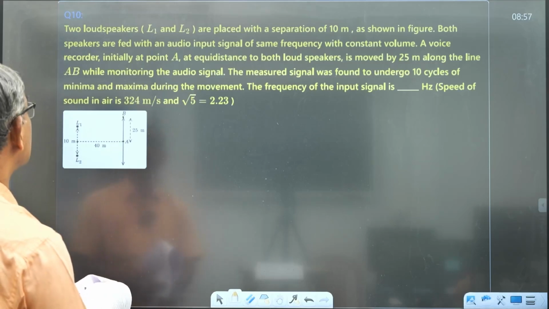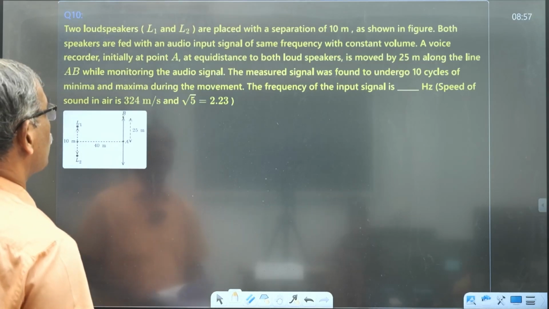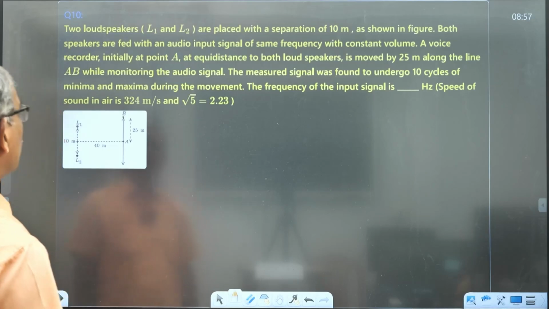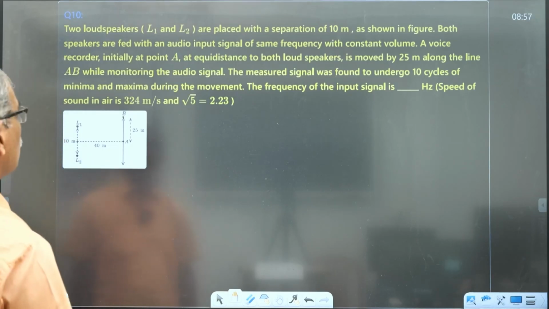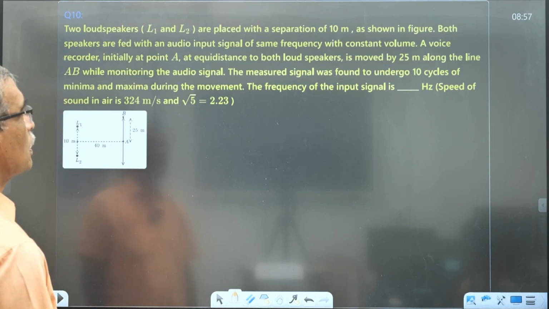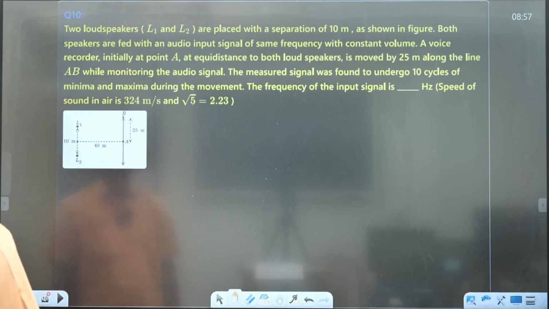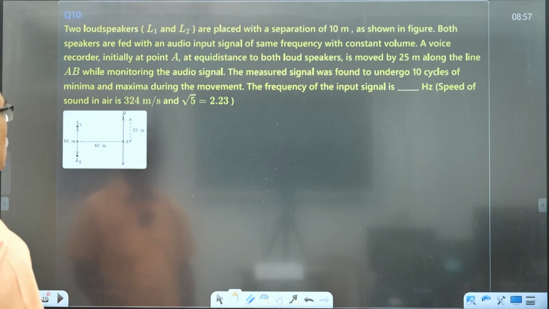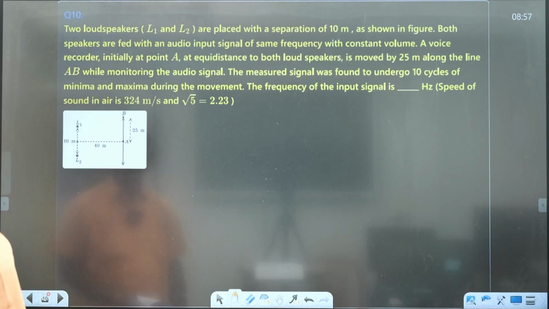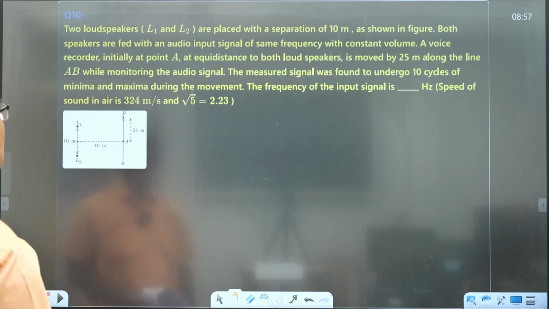Two loudspeakers, L1 and L2, are placed with a separation of 100 meters, as shown in the figure. Both speakers are fed with the audio input signal of the same frequency and constant volume. A voice recorder, initially at a point equidistant from both loudspeakers, is moved 25 meters along the line AB while monitoring the audio signal.